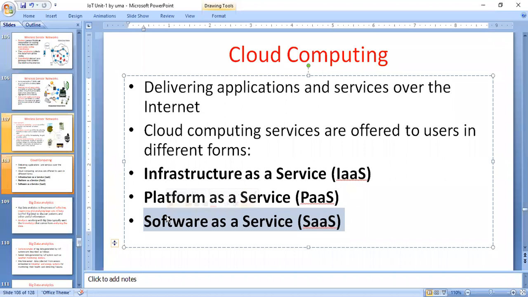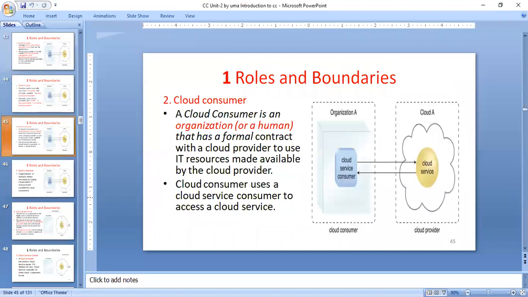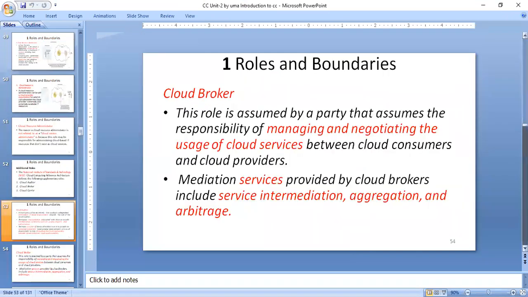The application, the operating system, and the middleware servers, all of that information is managed by Google. That is the thing. And then platform as a service: the data and application are managed by the user, in the sense by you. You are managing the data and application. The remaining everything is taken care of by the cloud providers. There are different cloud providers.